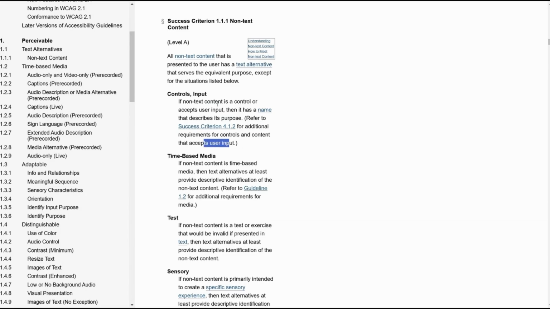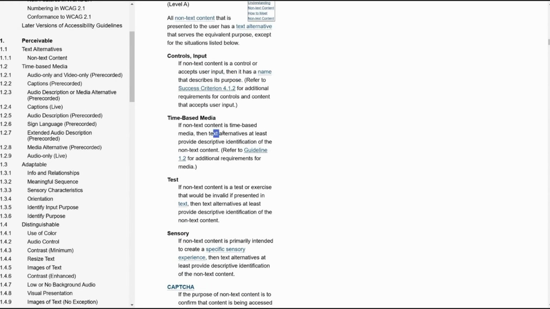So what it is saying is, whenever we have non-text content, let's say an image, non-text that we cannot select like text, if it is a control or accepts user input, then it has a name that describes its purpose. Or you can say alt text, which we have for images. If non-text content is time-based media, then text alternatives at least provide descriptive identification of the non-text content. So whenever we see alt text, it means it is a description of the image.